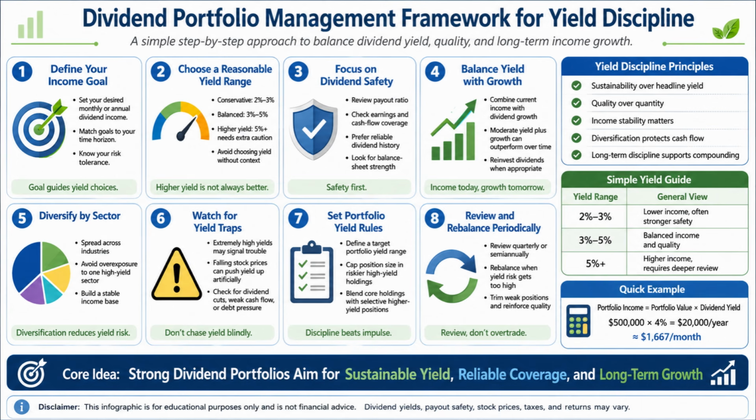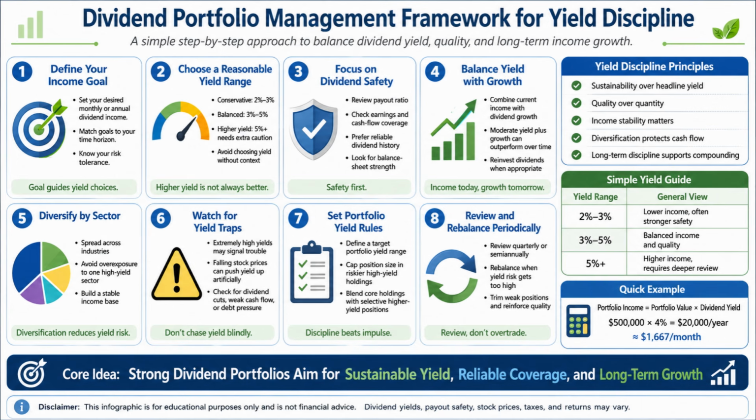Next, watch for yield traps. Extremely high dividend yields may sometimes signal trouble. For example, a falling stock price can push the dividend yield higher, even when the company is becoming weaker. So, always check for dividend cuts, weak cash flow, heavy debt, or business problems before trusting a high yield.